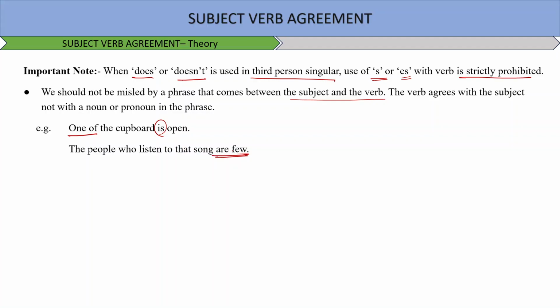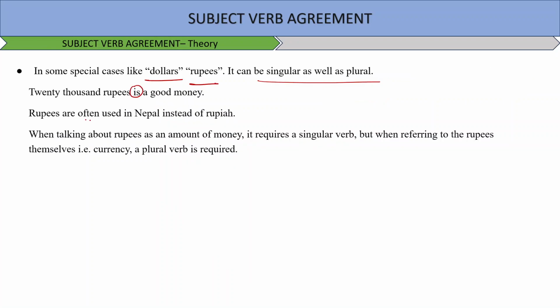Okay. Now, another rule says in some special cases, dollars, rupees, it can be singular as well as plural. For example, if I say 20,000 rupees is a good money, rupees are often used in Nepal instead of rupiah. When talking about rupees as an amount of money, see, amount of money is mentioned here, we will follow a singular verb. And when referring to the rupees themselves as a currency, plural verb will be used. As simple as that. Okay.